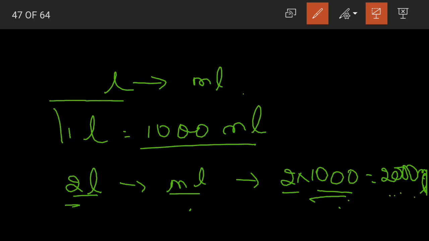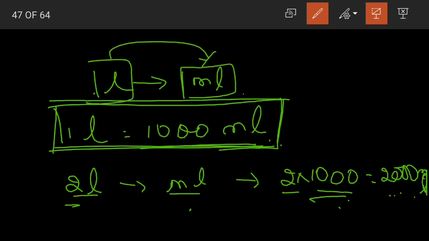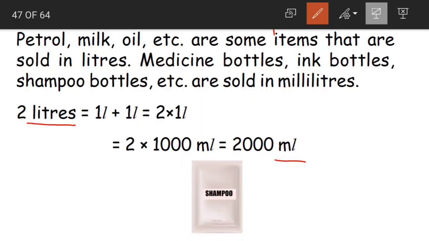So in short, what is the relation here? 1 liter is equal to 1000 milliliters. So when we want to convert the given capacity in liters into milliliters, what is the step that we need to follow? We just need to multiply the given capacity by 1000 and then we'll get our answer in milliliters.